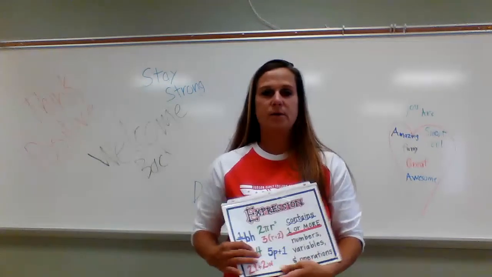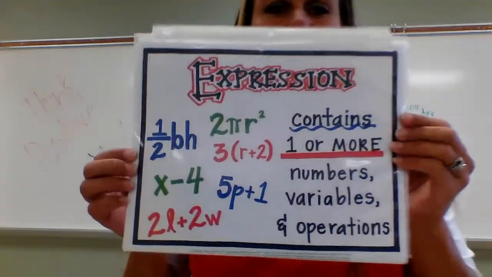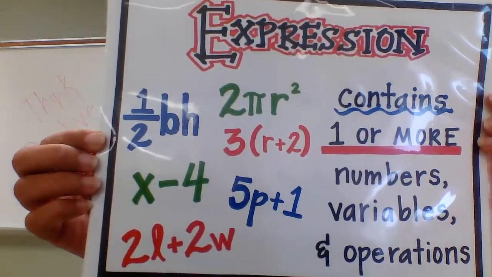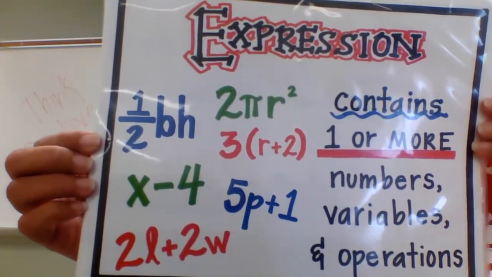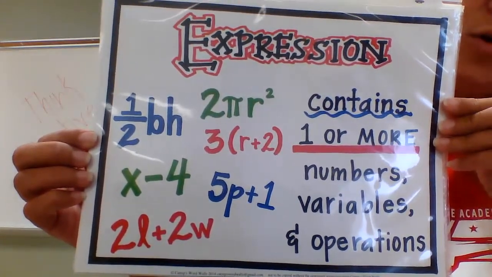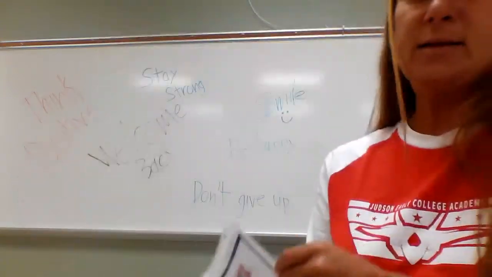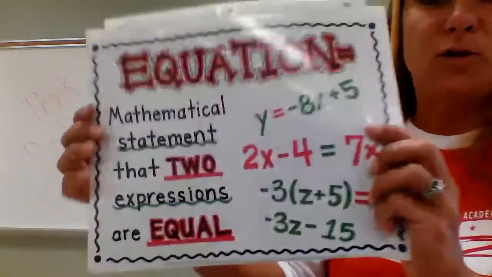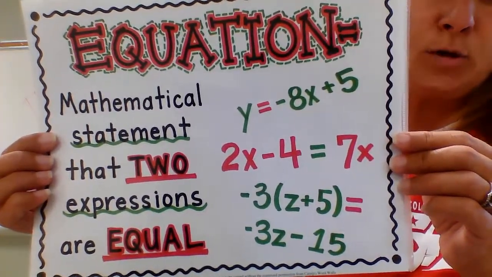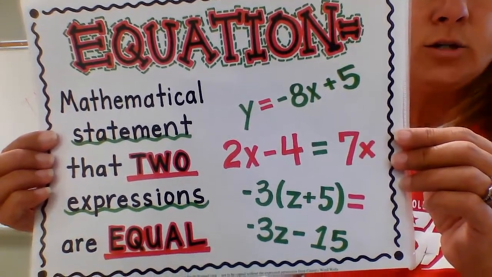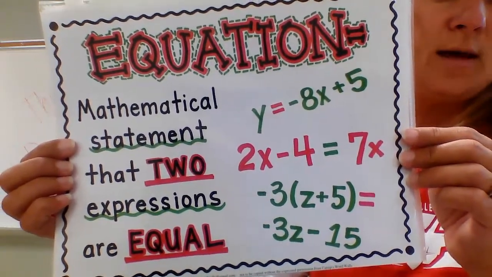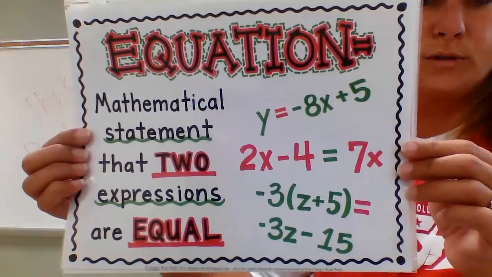Okay? So first one is expression. An expression contains one or more numbers, variables, and operations. So you'll notice that in an expression, you do not have an equal sign. An expression does not tell you what it is equal to. And that is the main difference between an expression and an equation. An equation tells you that this expression is equal to this expression. So it is a mathematical statement that two expressions are equal. So you will never call something an equation if it doesn't have an equal sign.